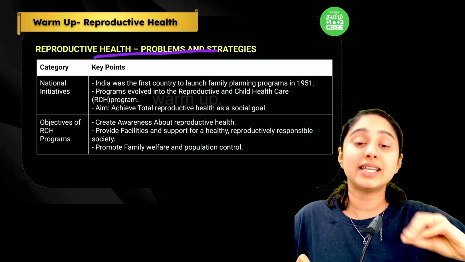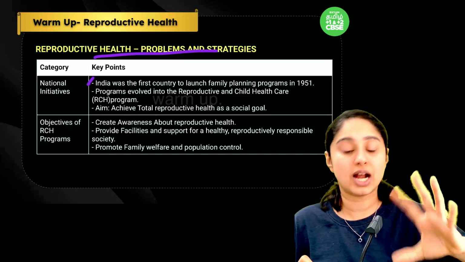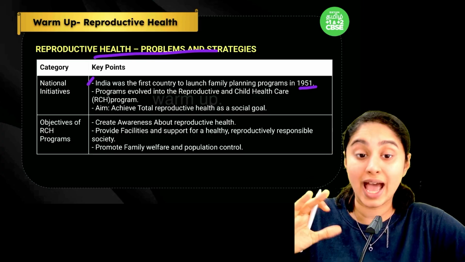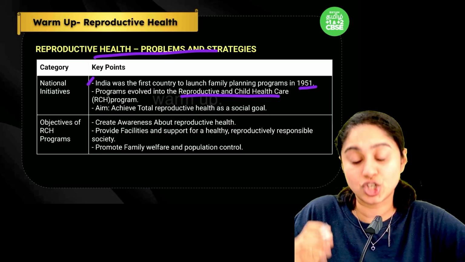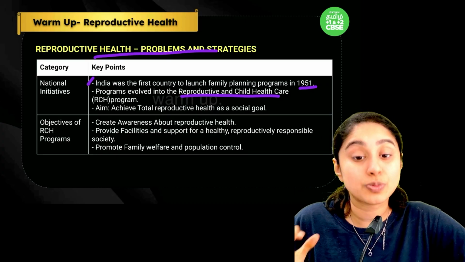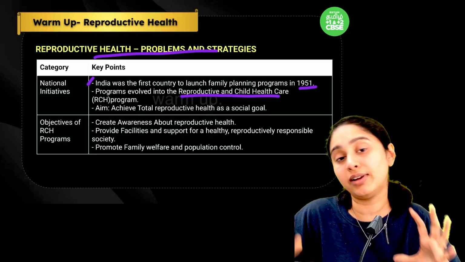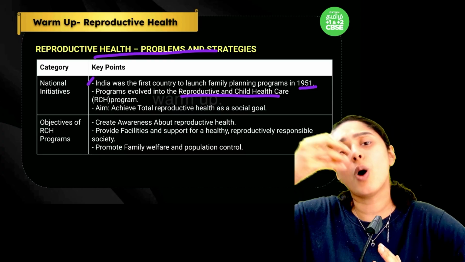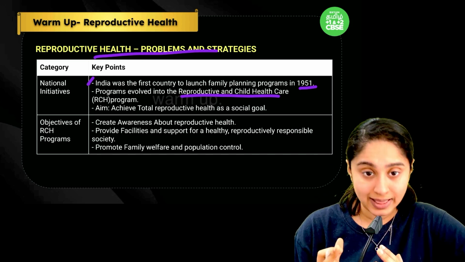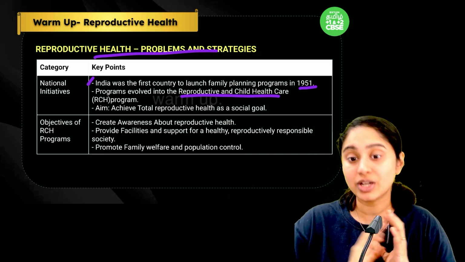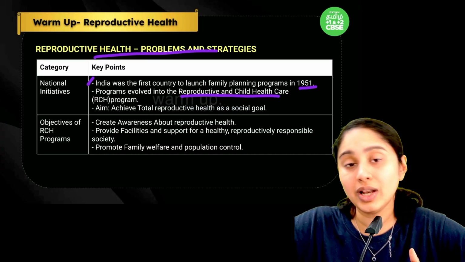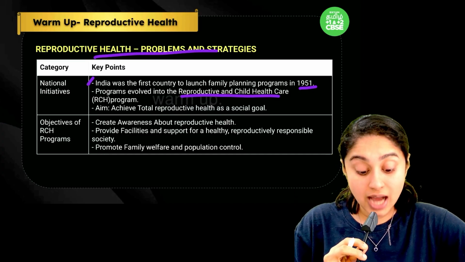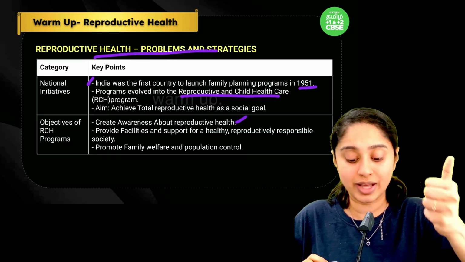First thing is, India was one of the first countries to start the family planning program in 1951. From the government we have a program called the Reproductive and Child Healthcare Program, the RCH program, which looks at developing reproductive health as its only goal. So what is reproductive health? All aspects of reproduction should be healthy, which is physical, emotional, behavioral, everything together, and that is what will make a reproductively healthy society. Now what this RCH does is definitely creating awareness about reproductive health.